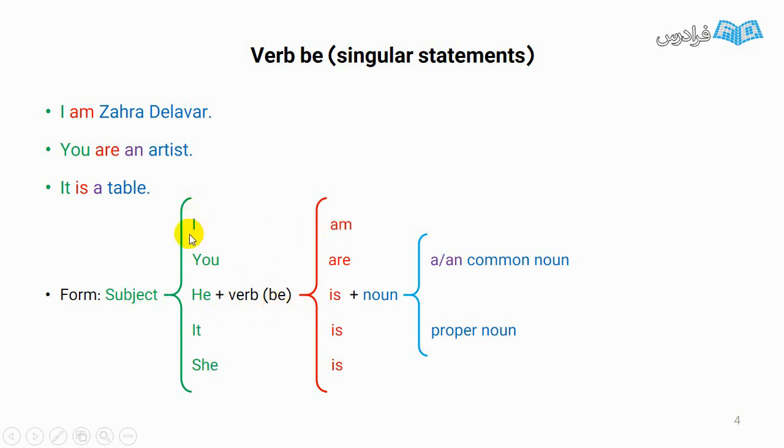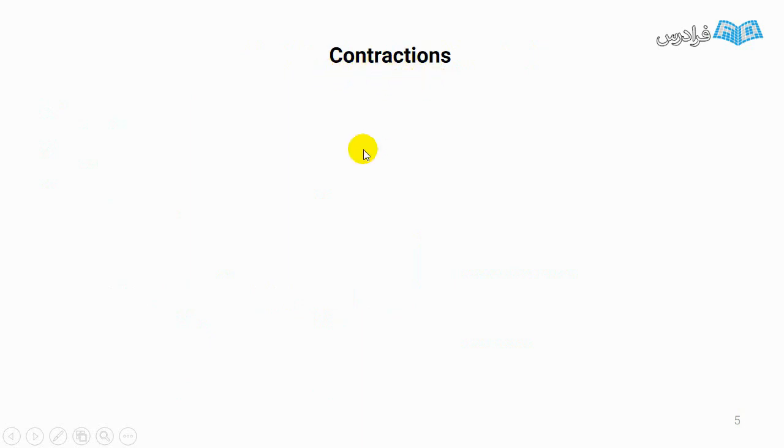If we use I as a subject, we have to use am. You are. He is. It is. She is. And here we use noun. In the first sentence, we have a proper noun. Look, before that, there isn't any article. But about artist and table, because they are common nouns, we have to use article a or an, because they are singular nouns.